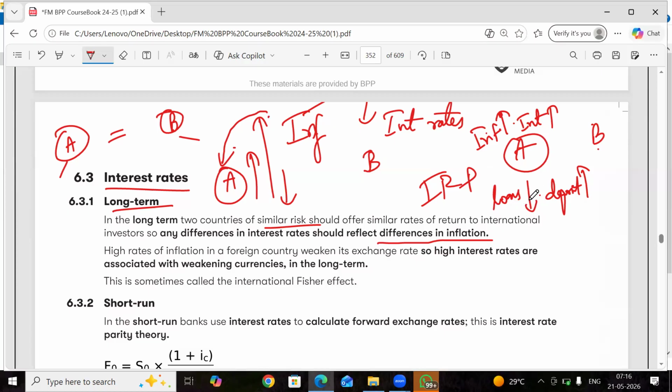Slowly, steadily, what will happen? As you know, more and more money goes out of the bank, and the goods are very costly in the market. If the goods are very costly, people will not buy more goods now. Why will they not buy more goods? Because goods are very costly. So people show less demand for goods. Things are going to become very costly, so we will restrict our purchases. We will start depositing more money in the banks.